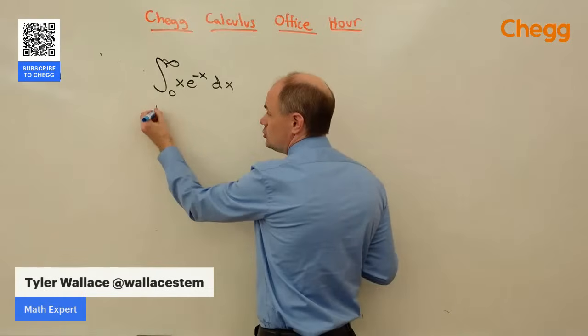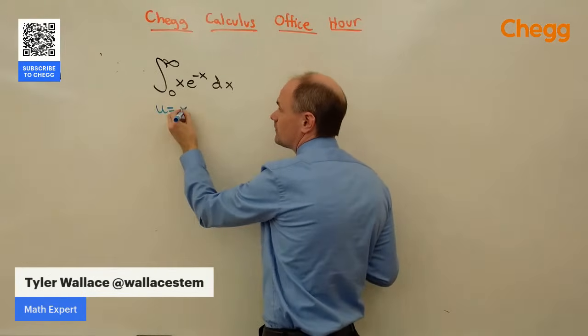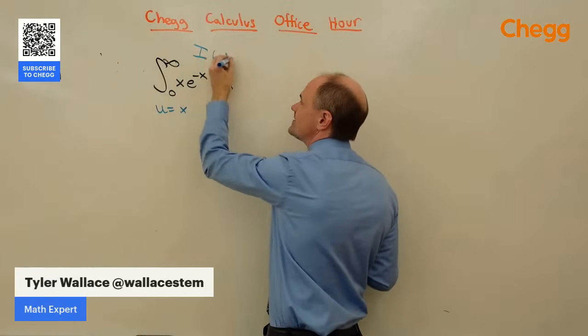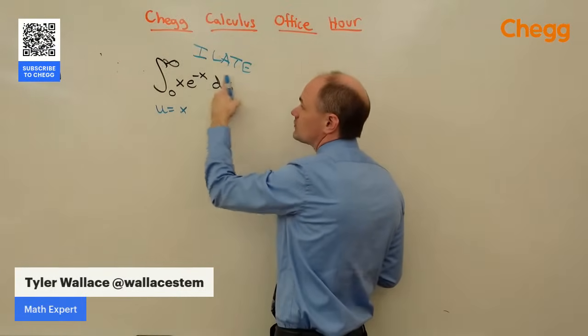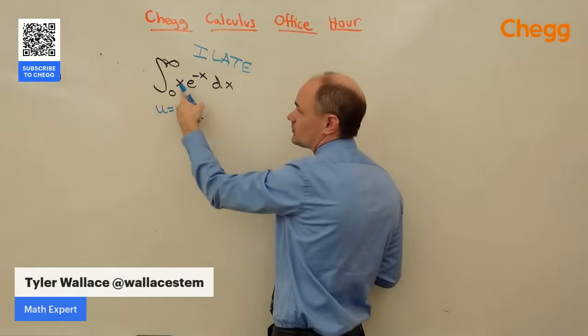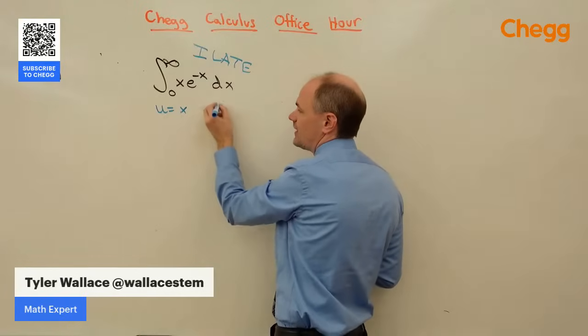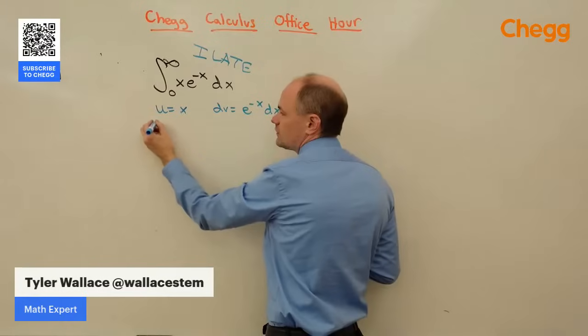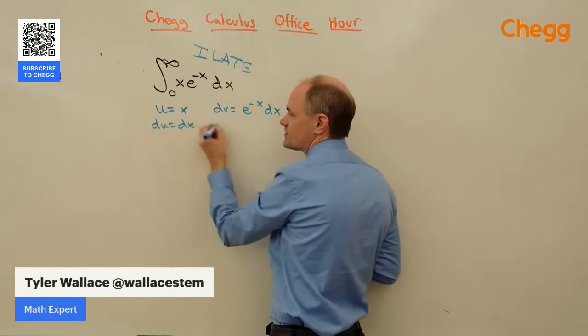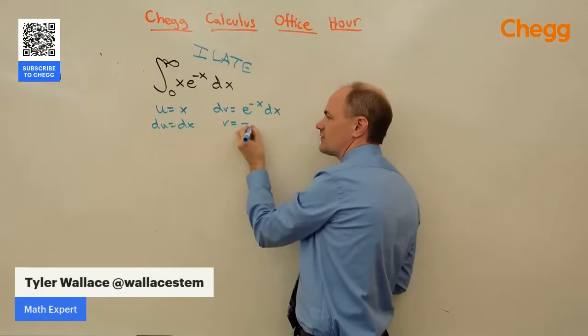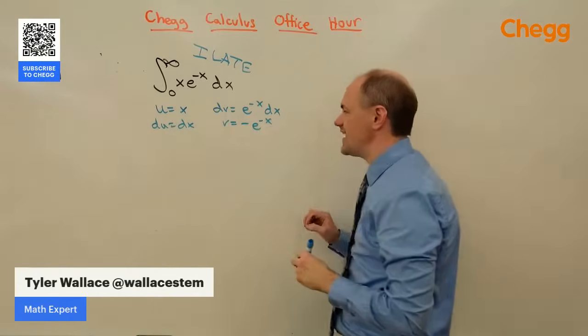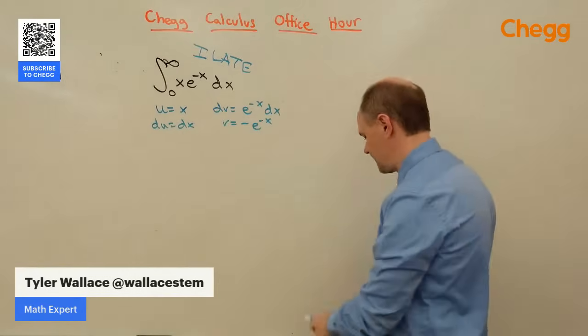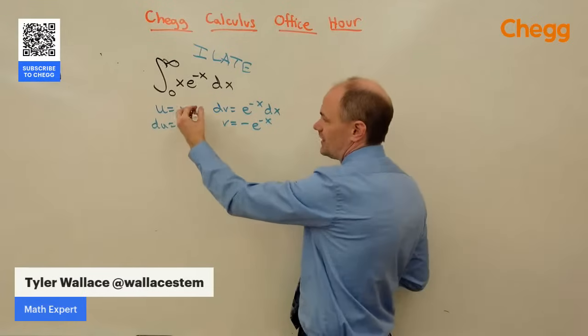So let's let u equal the x, because remember I told you about ILATE. Exponentials come after the algebra of x. So that tells me the u is going to be the x, and the dv is e to the negative x dx. So du, the derivative of x is just dx. V, the antiderivative of e to the negative x, is negative e to the negative x. And we'll do that same formula.